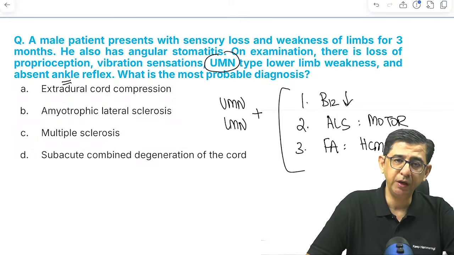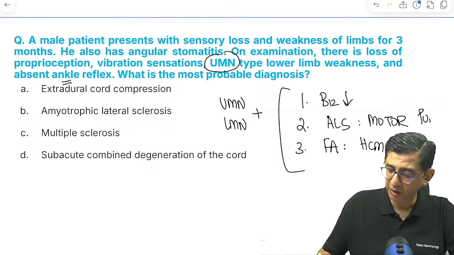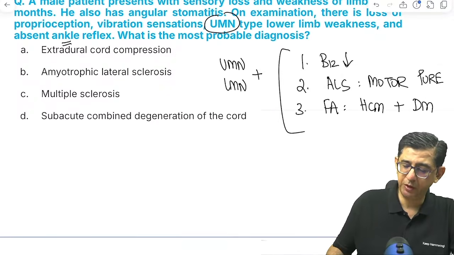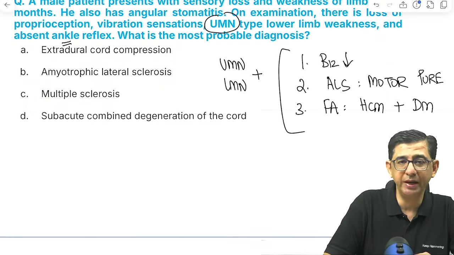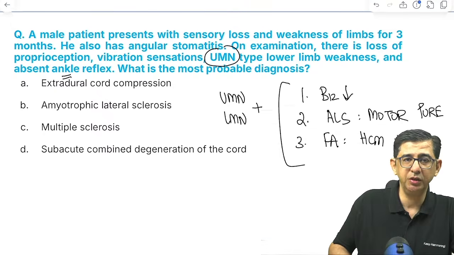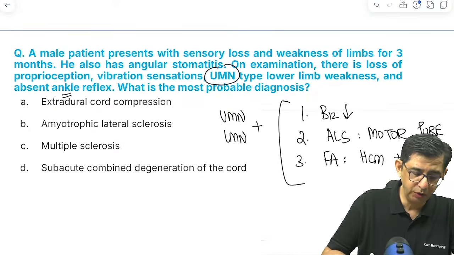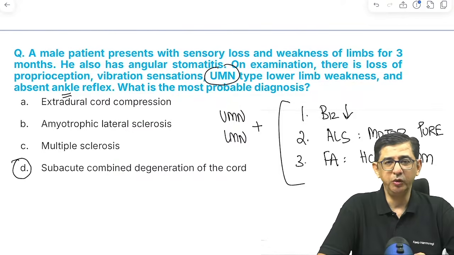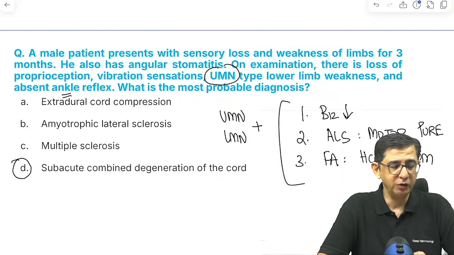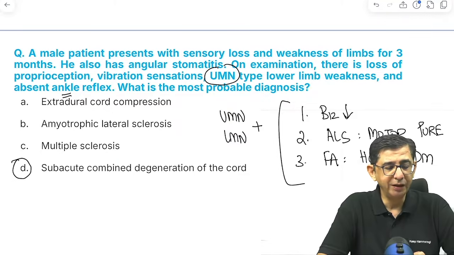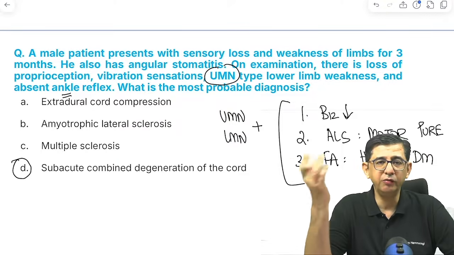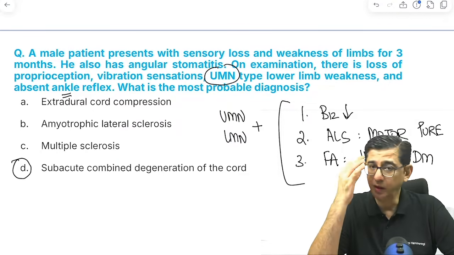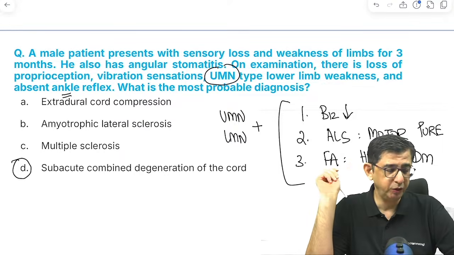Vitamin B12 deficiency, amyotrophic lateral sclerosis, which will be pure motor. If there's a cardiac manifestation with diabetes mellitus, think in terms of Friedreich ataxia. The answer in this question is option number D, that is subacute combined degeneration of the spinal cord, SACD. That's going to contribute to demyelination of peripheral nerves as well as of the corticospinal pathway. That explains the peripheral neuropathy, areflexia, and then the corticospinal tract involvement will result in spasticity developing in this patient.